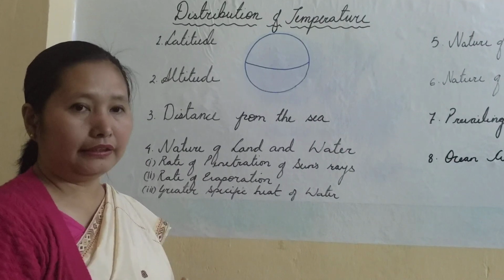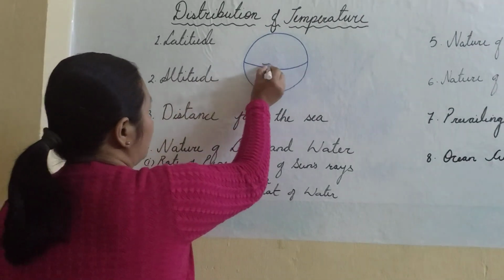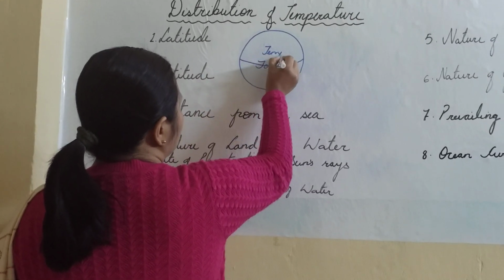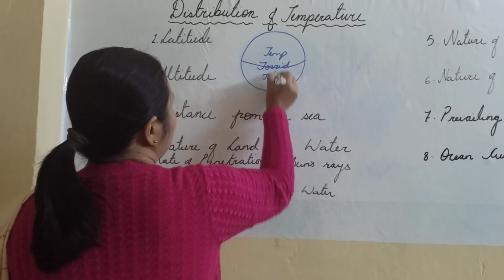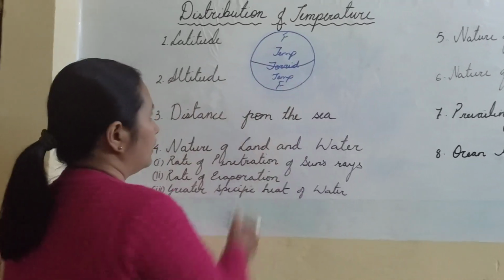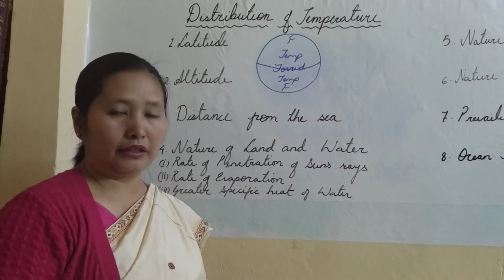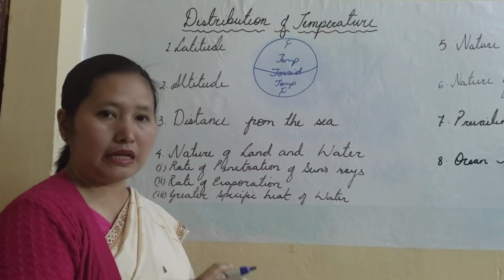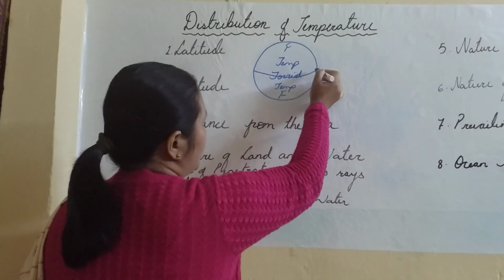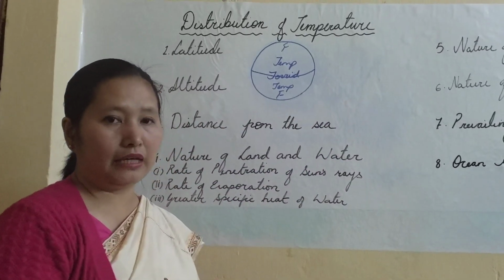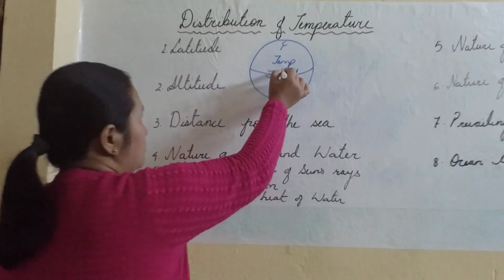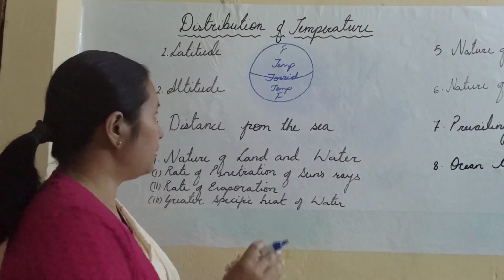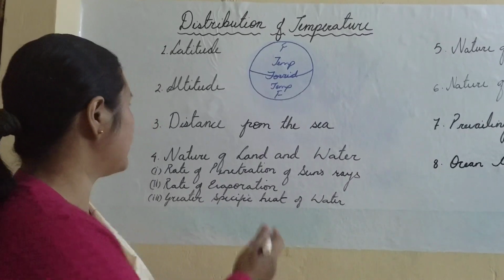The Greeks had divided the Earth into 5 heat zones: a torrid zone in the equatorial region, 2 temperate zones, and 2 frigid zones. So the areas which lie in the torrid zone are the hottest because they receive the maximum insolation throughout the year. One, because they are vertically receiving the sun's rays. Secondly, because they are receiving it for the highest duration. And as we go up towards the poles, the temperature decreases normally. There are so many other factors which will influence this temperature.